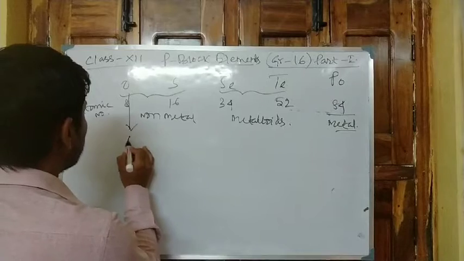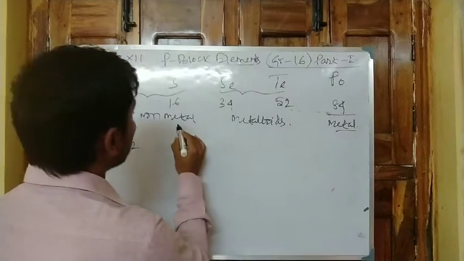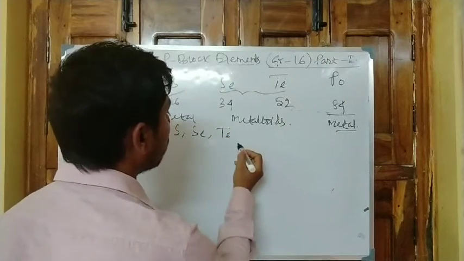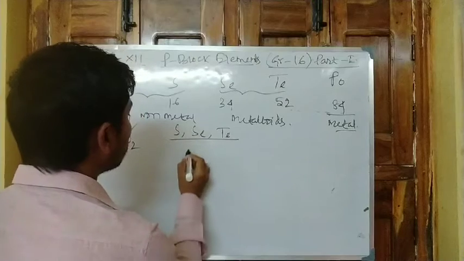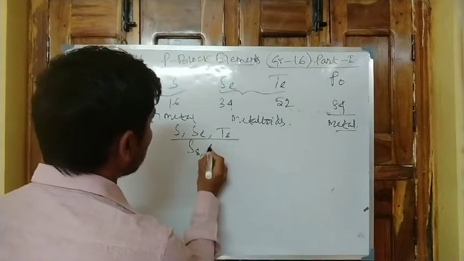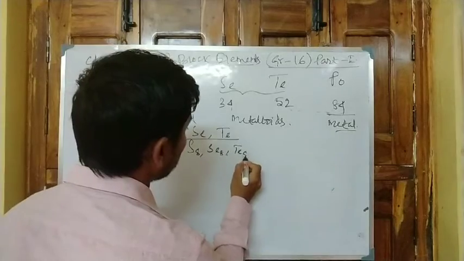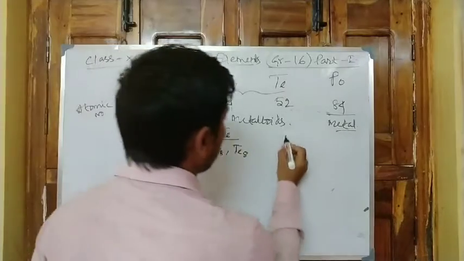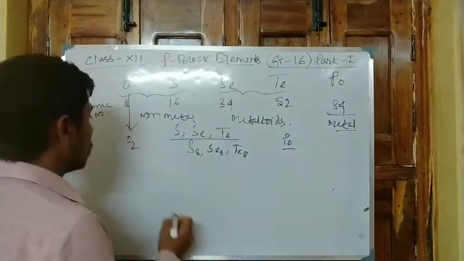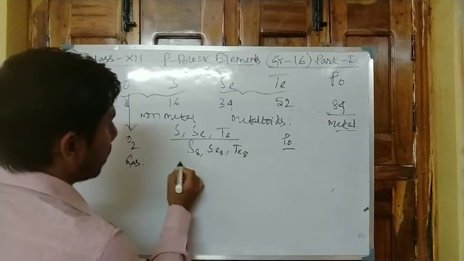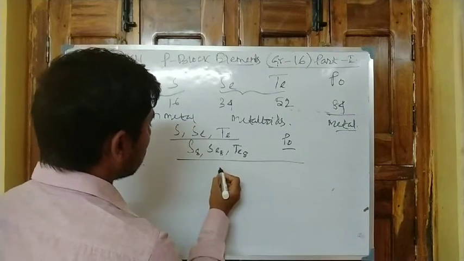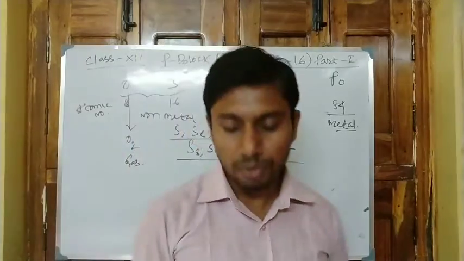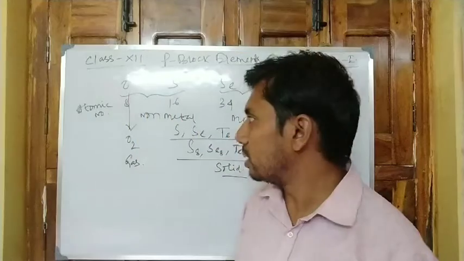Oxygen is found in the gaseous form, that is O2. Sulfur, selenium, and tellurium are found in the solid form, and polonium is also found in the solid form. But sulfur, selenium, and tellurium are found as S8, Se8, and Te8, that is in polyatomic form, and polonium, being metallic, is in monoatomic form. So oxygen is gaseous in nature, and all the others except oxygen are solid. These are the physical states of the group 16 elements.